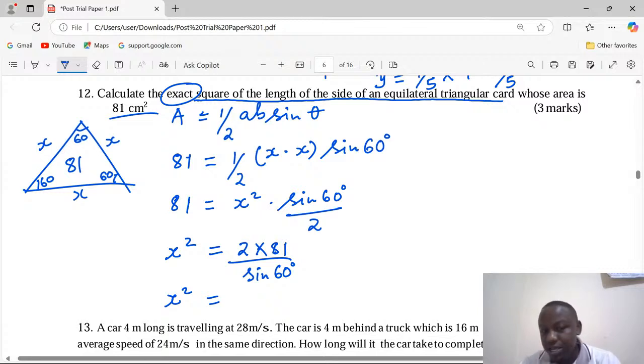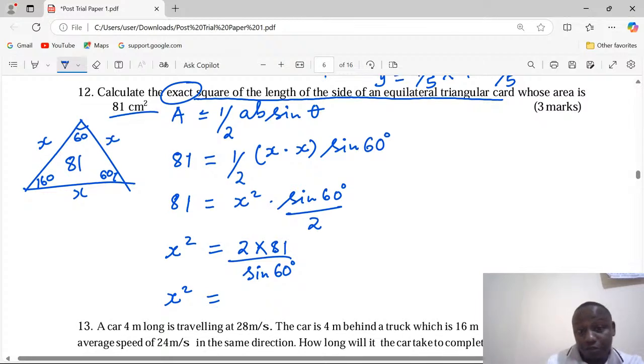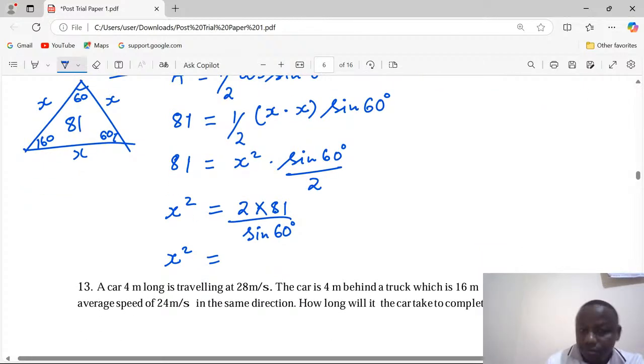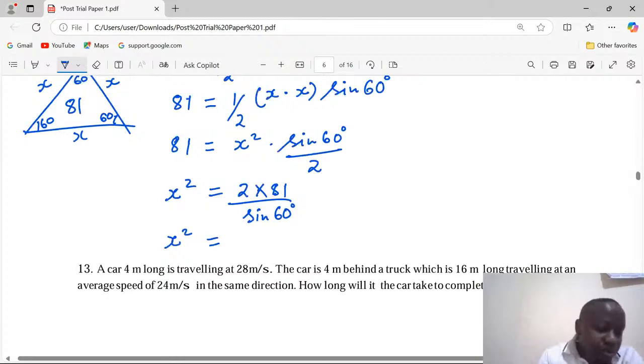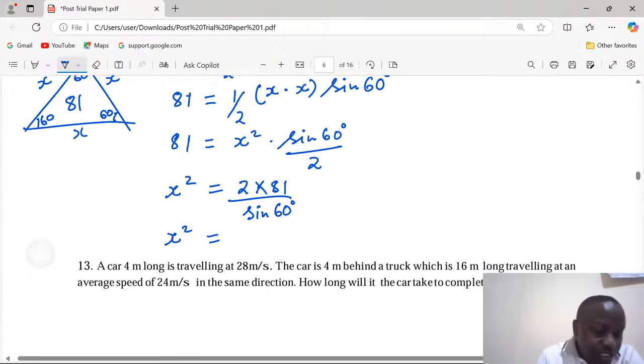The good thing, trigonometric ratios of special angles like 60 can also be expressed in surd form. Now that they can be expressed in surd form, the sine of 60 is equivalent to root 3 over 2, the square root of 3 over 2. Remember the triangle that we drew when we were solving one of the questions.